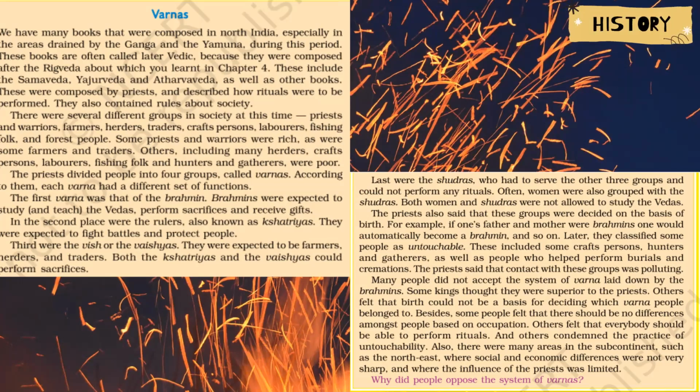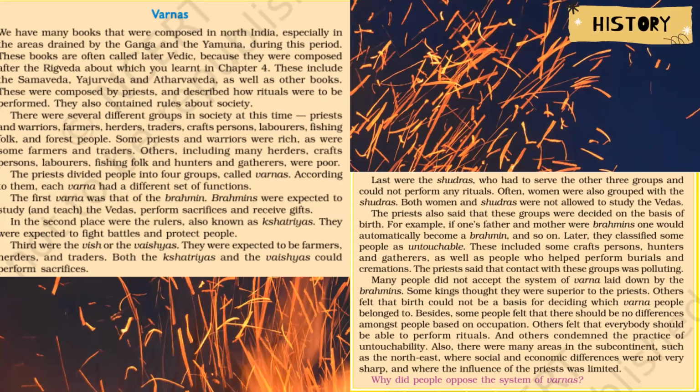Okay, and both the women and Shudras were not allowed to study Vedas, and these groups were decided on the basis of birth. Priests of that time decided that these groups that they had divided into were decided on the basis of birth. For example, if somebody is born into a Brahmin family, they would also be a Brahmin. If somebody is born into a Kshatriya family, they would also be a Kshatriya. So that is how the priests said it.